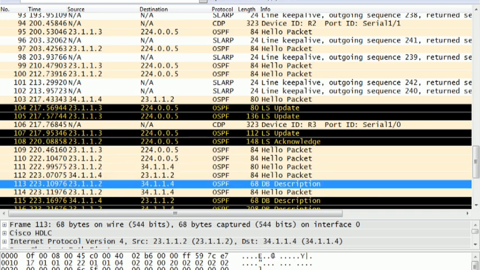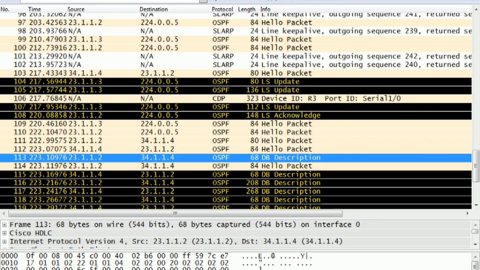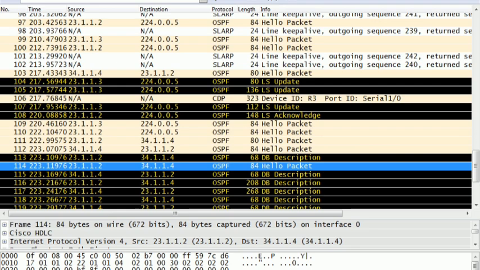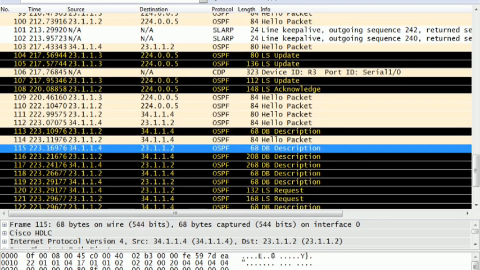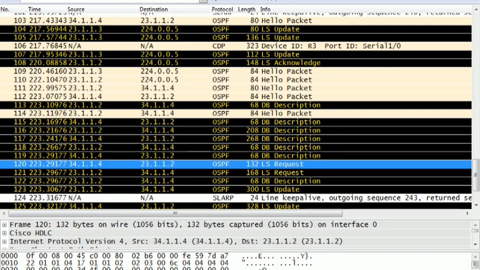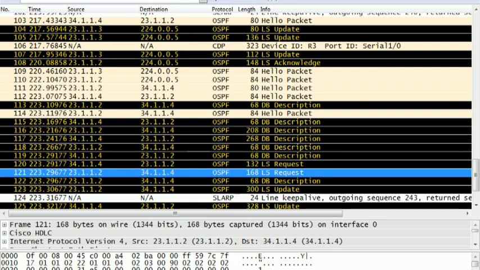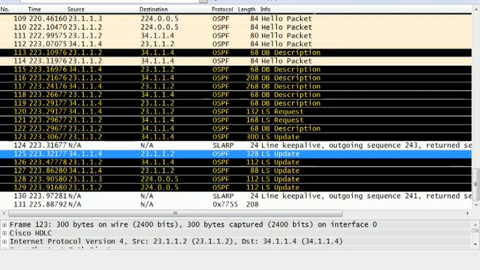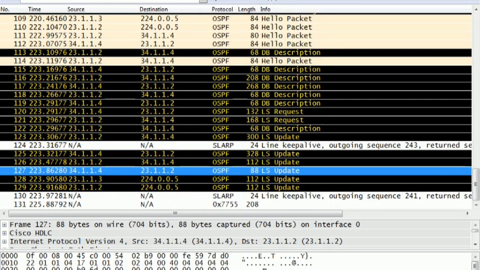Then DBD is generated by R2, also unicasted. The next hello is also generated by R2, unicasted. Next DBD is generated by R4, unicasted. Then LSR is generated by R4, then another request is generated by R2, and then they have given updates to each other. They are also unicasted updates. Finally, they have exchanged their updates with each other.